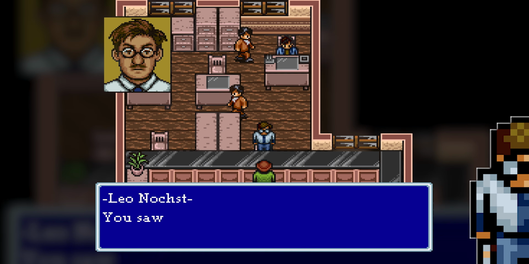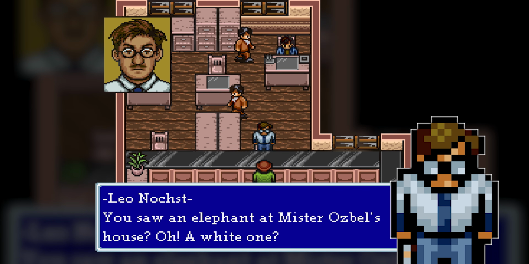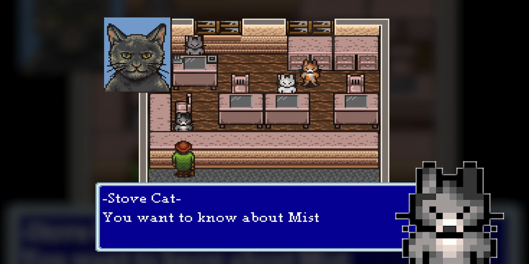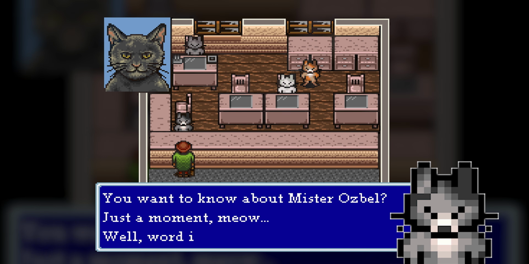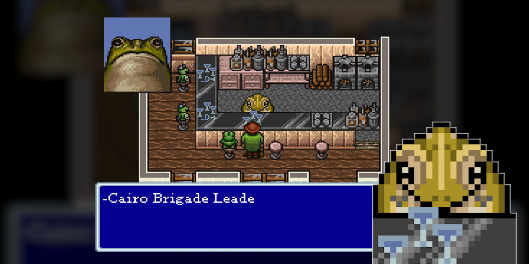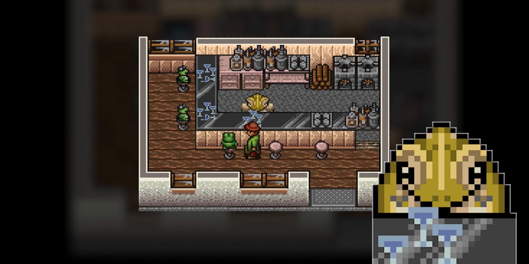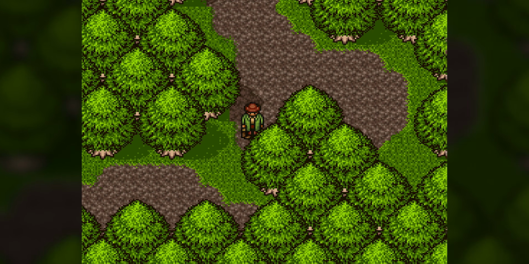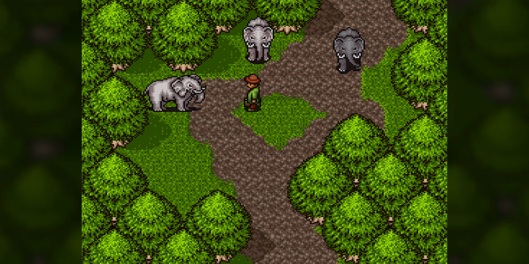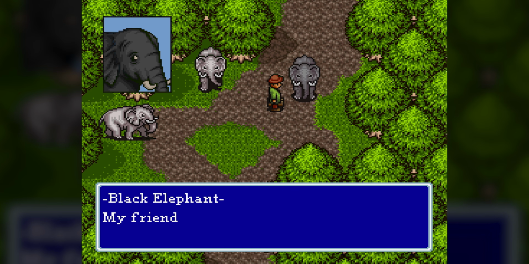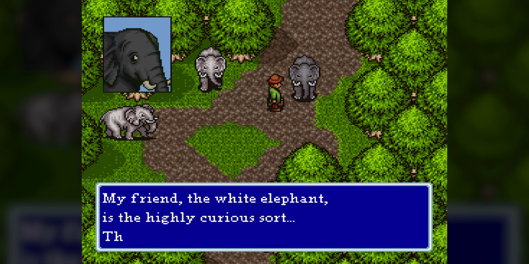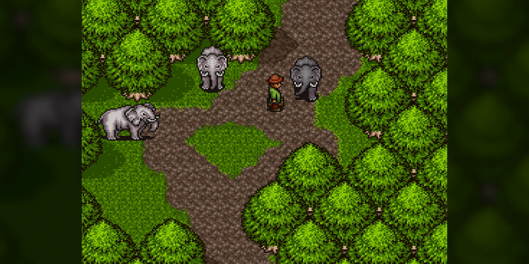We go back to town and tell Leo about Osbel's questionable plans, after which Stovecat says Osbel would do anything for money. While in town, we find that the Toad's bar has reopened and he's back at his old ways. We go back to the Osbel mansion, explore the area, and find other elephants in the forest who are worried about the white elephant, but happy to know their friend is living out his dream of doing satisfying work.